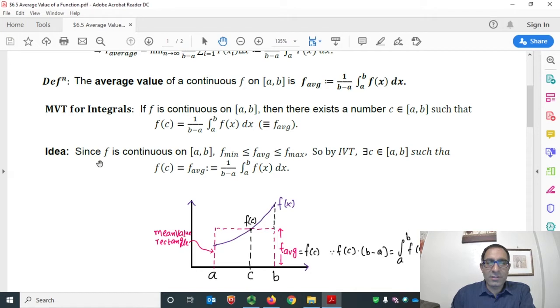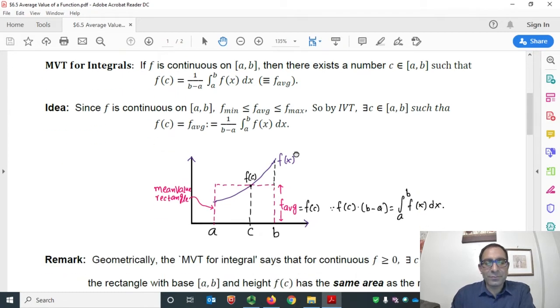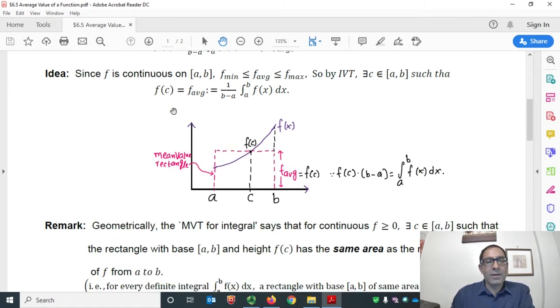Since the function is continuous on a closed interval, f attains its maximum and minimum value. That means the average value of the function lies between f min and f max. Then by the intermediate value theorem, we can find a number c somewhere in the interval [a, b] such that f(c) turns out to be the average value of the function. Great. So let's move on.